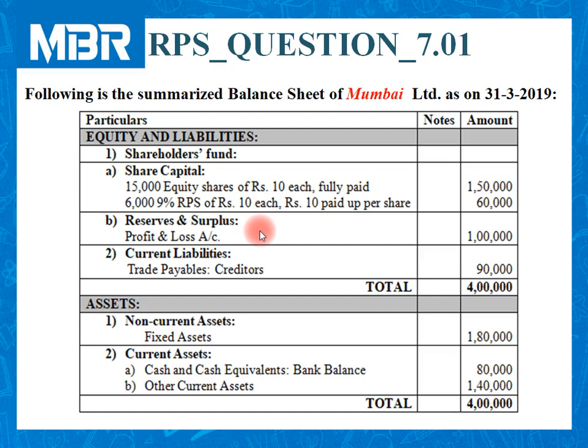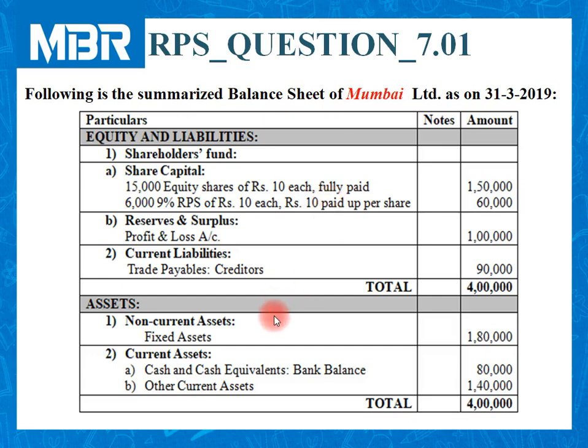Current liabilities include trade payables, creditors rupees 90,000, and the total of the balance sheet on the equities and liabilities part comes to rupees 4 lakhs.